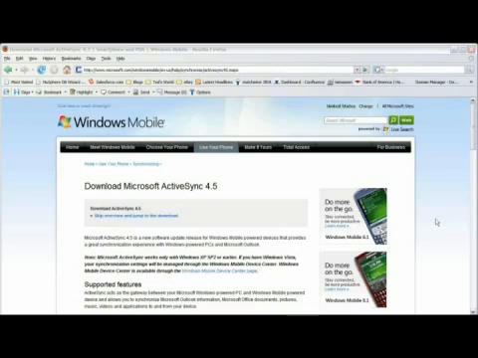The first thing we need to do is install Microsoft ActiveSync. You can install Microsoft ActiveSync by either using the CD that came with your PDA or other device, or you can download it from the Microsoft website. If you don't know where to find Microsoft ActiveSync, you can do a Google search for Microsoft ActiveSync, and you should be brought to this page.